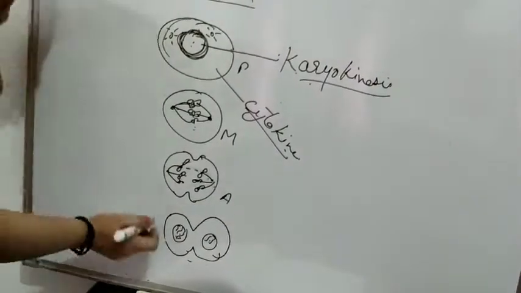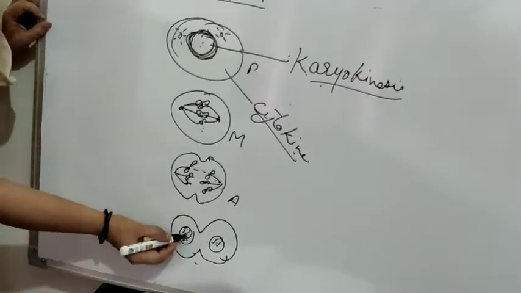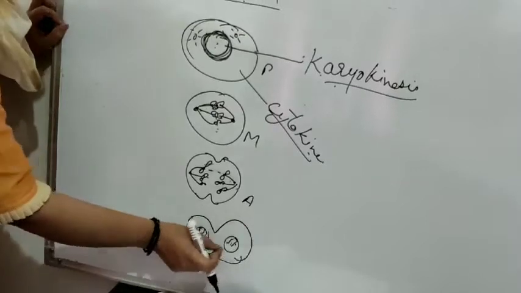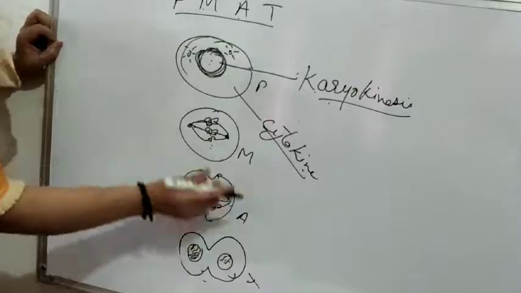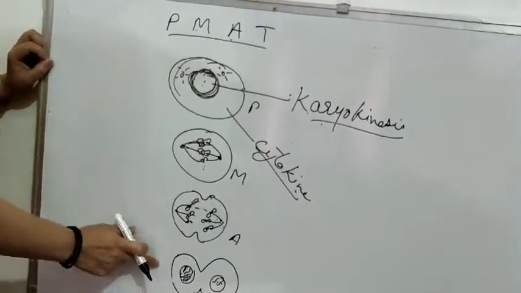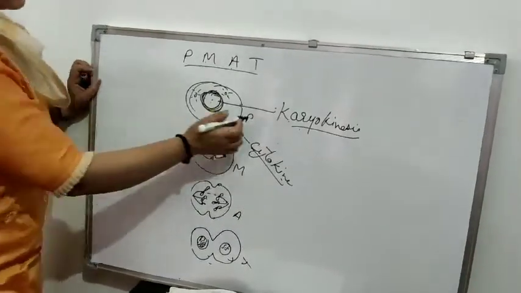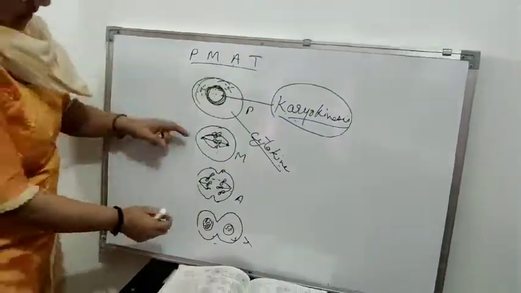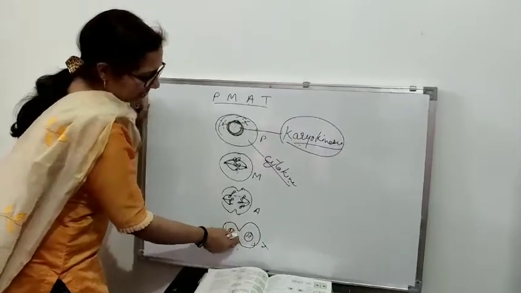I told you that when there is no cell division, because the nucleus is already divided, it will not divide further, so it has come back to chromatin fibers. The cytoplasm is getting divided into 2 parts. This whole process is telophase, PMAT. All these diagrams are of an animal cell, and they are getting divided like this. This is your mitosis, and only karyokinesis is going on, the division of a nucleus. After this, the main thing is cytokinesis, in which the cytoplasm will fully divide.